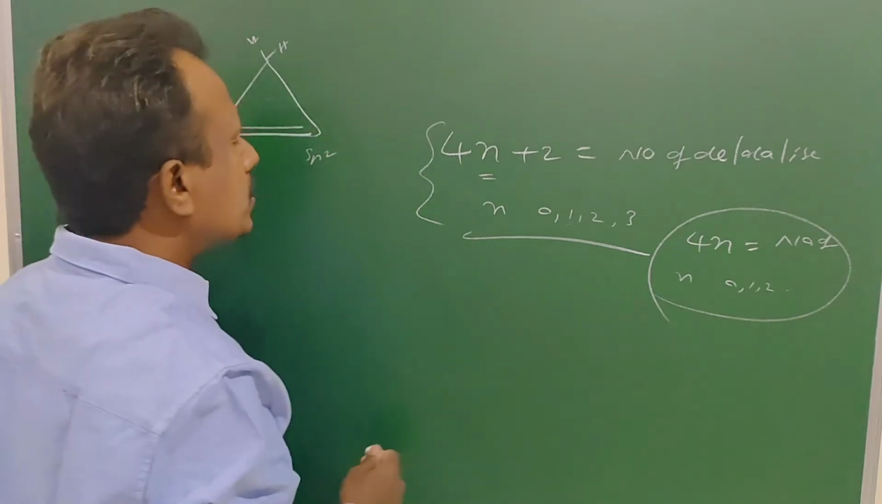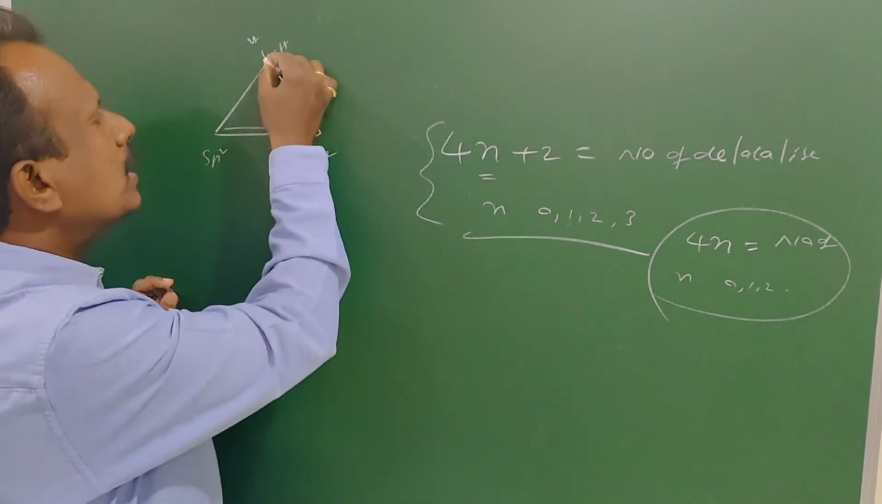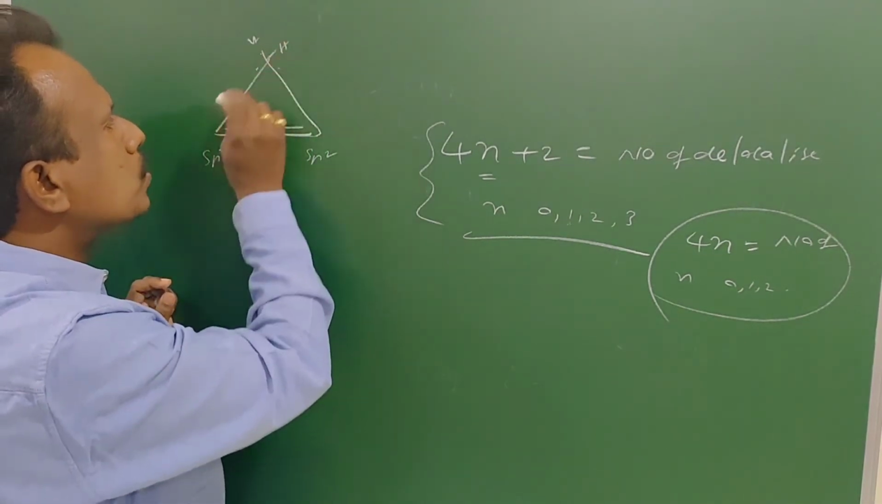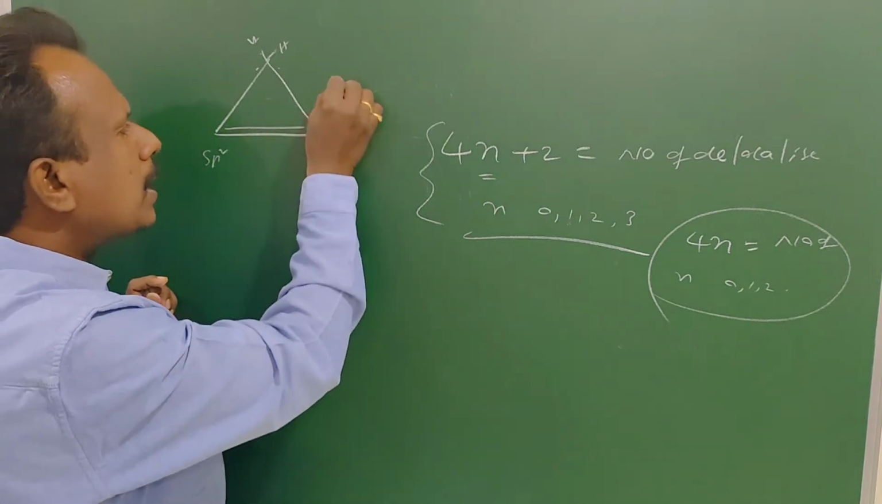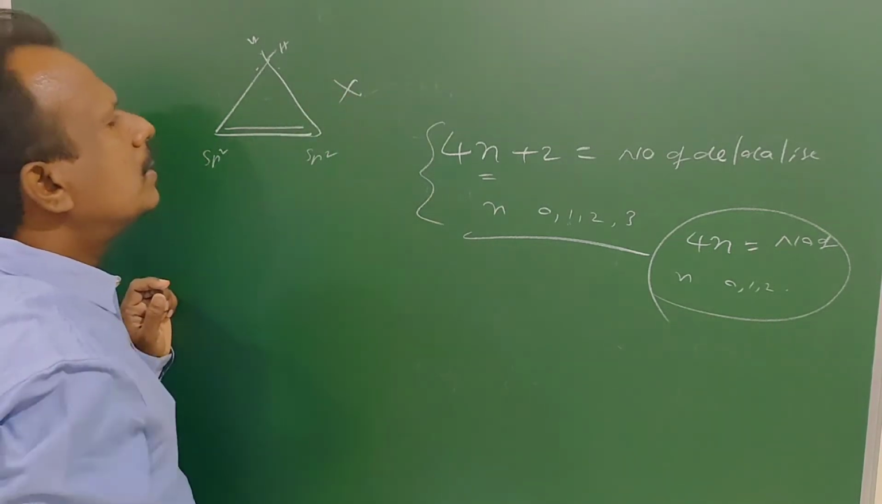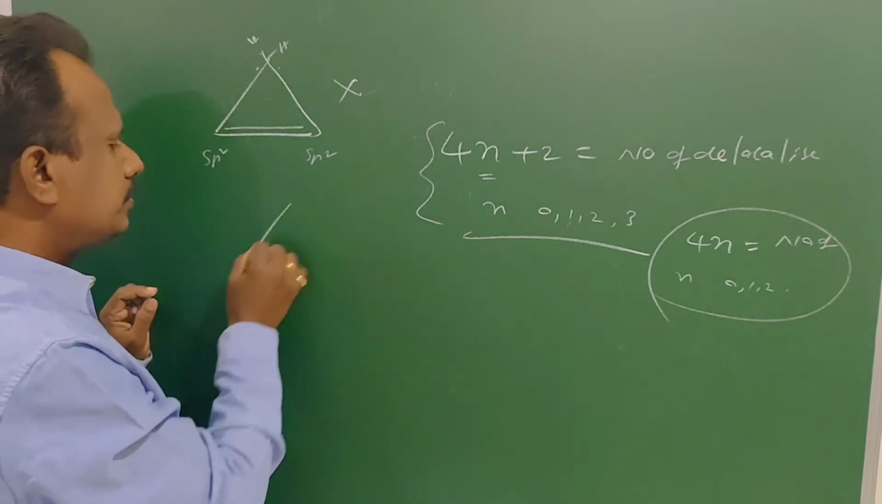How can we predict the hybridization? By counting sigma pairs and lone pairs. So here this carbon forms 4 sigma bonds, so it is sp3. These two are sp2 carbons. So the molecule is not planar, so it is not aromatic. It is non-aromatic.